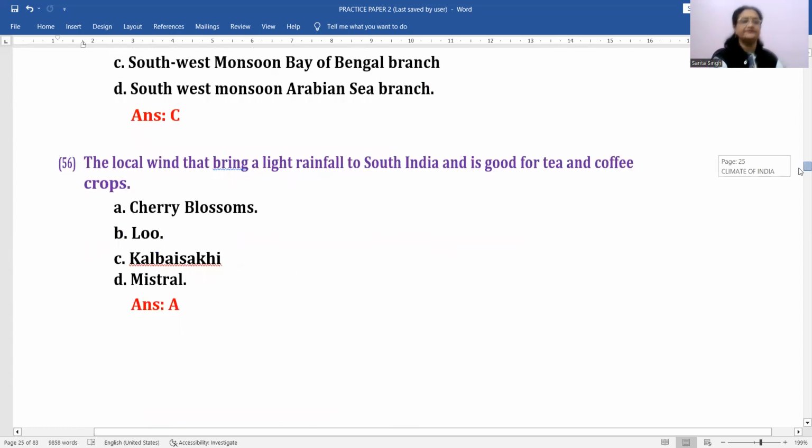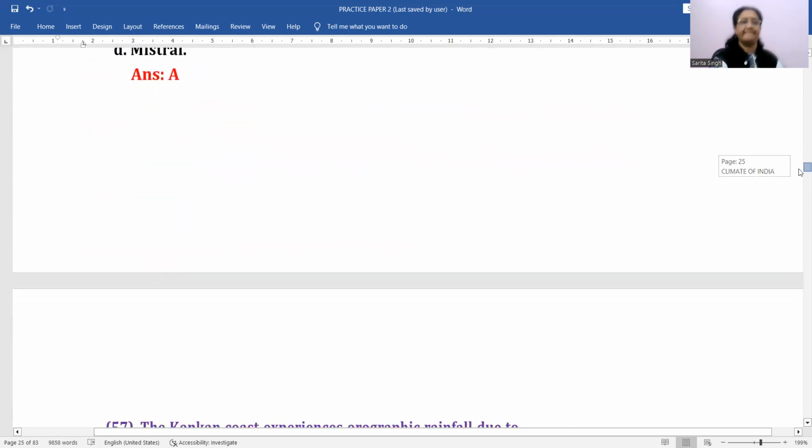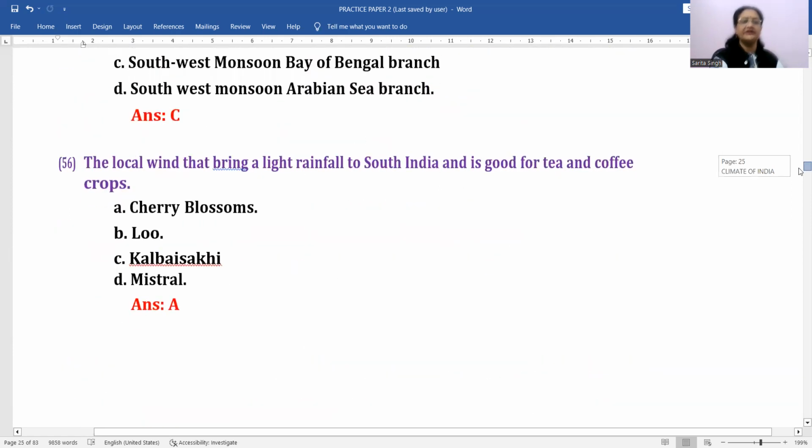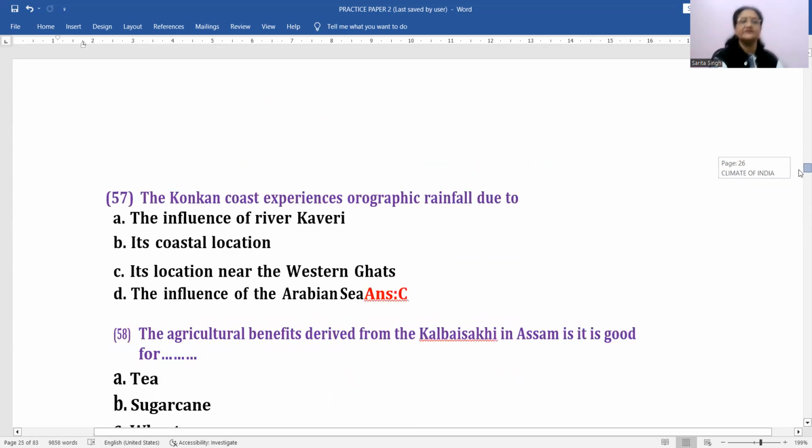Then next question. Next question is the local wind that brings a light rainfall to South India and is good for tea and coffee crops also. It is cherry blossom, right? This is the correct answer for this. Next comes the Konkan coast experiences orographic rainfall due to Konkan coast में orographic rainfall क्यों होता है? क्योंकि its location near the Western Ghats. That is the most appropriate answer for this.